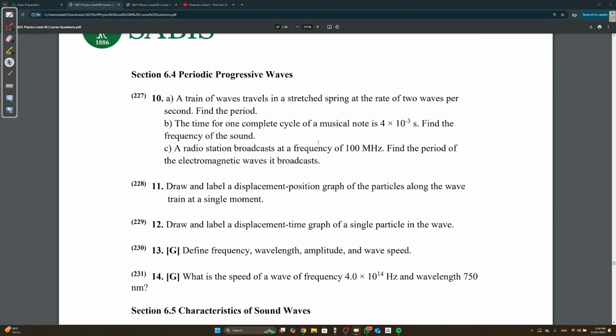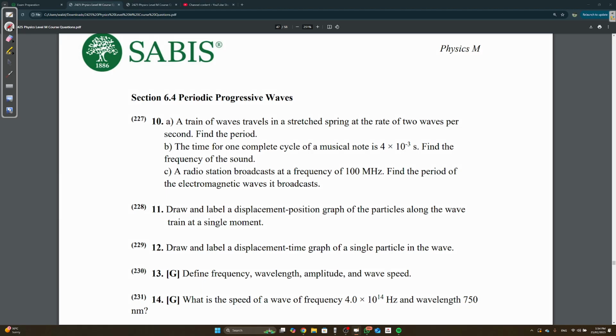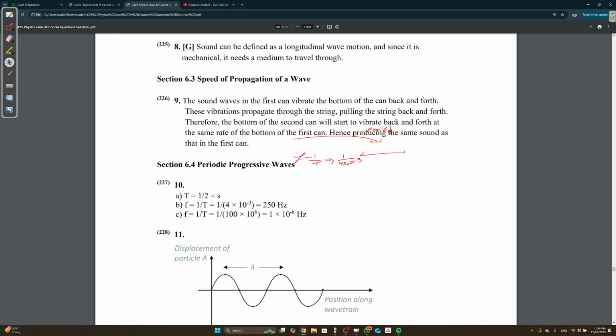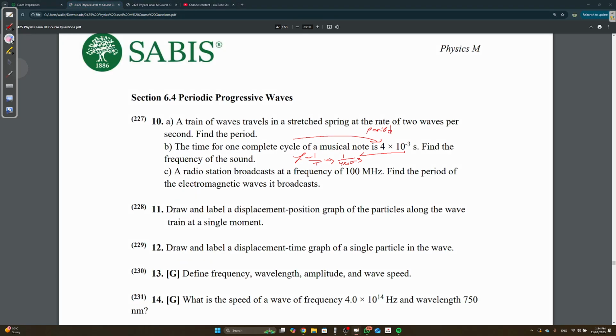The time for one complete cycle of a musical note is 4 times 10 to the power of negative 3 seconds. Find the frequency. So they gave us that one complete cycle is 4 times 10 to the power of negative 3. What does one complete cycle mean? It means one period. Find the frequency of the sound. f is equal to 1 over T, so 1 over 4 times 10 to the power of negative 3, and you get 250. You guys should know that the unit for frequency is hertz, and the unit for period is seconds.